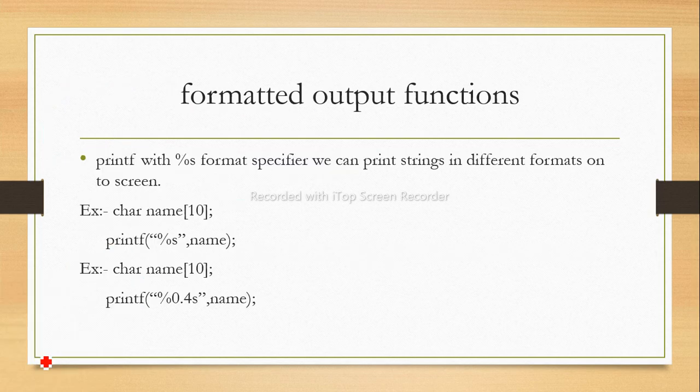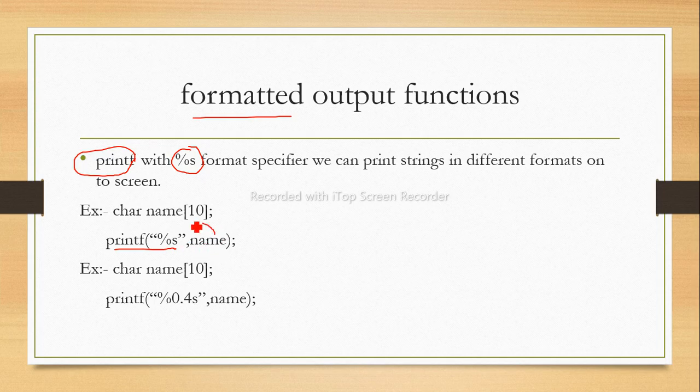Now the formatted output function. Just as scanf was our input function, printf is our formatted output function. The output function is used to display the result on the screen, and again the format specifier is %s. Here with the printf function we have used the %s format specifier to display this string.